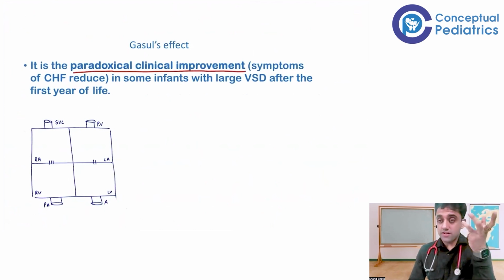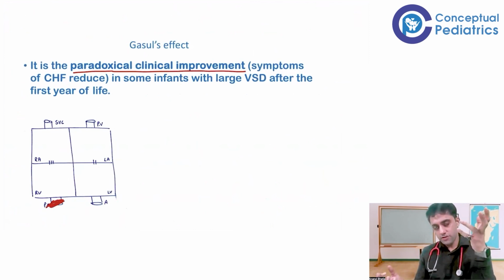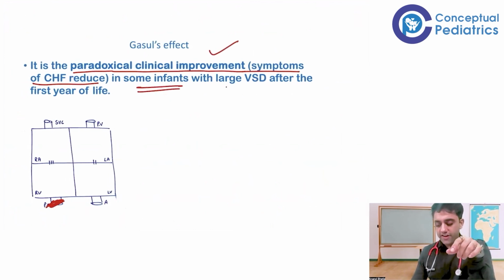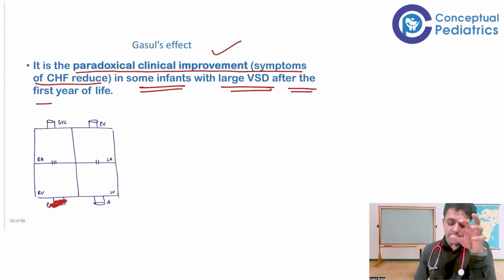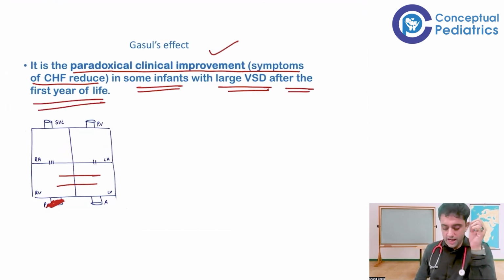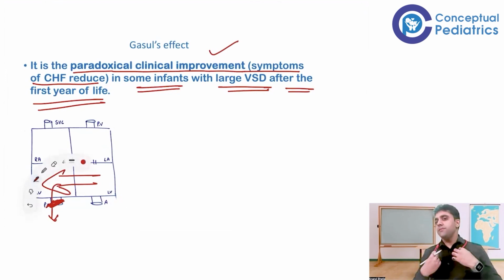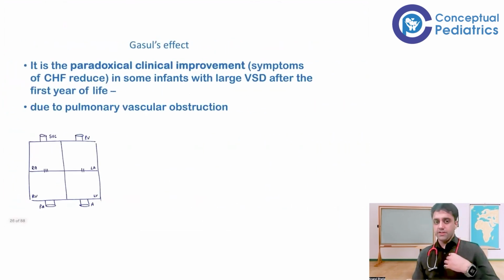Paradoxical means opposite. There is pulmonary stenosis happening, but suddenly the patient is showing improvement. So paradoxical clinical improvement means symptoms of congestive heart failure reduce in some infants with a large VSD after 1 year of life. So it was a large VSD with increased pulmonary artery blood flow, eventually pulmonary stenosis, and symptoms of CHF reduce.